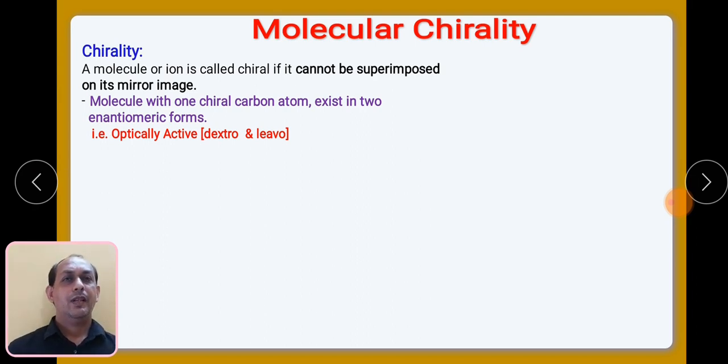So when do we call a molecule chiral? As we already know what is meant by chirality, a molecule or its ion will be called chiral only when it has non-superimposable mirror images, meaning its object and mirror image are not superimposed.